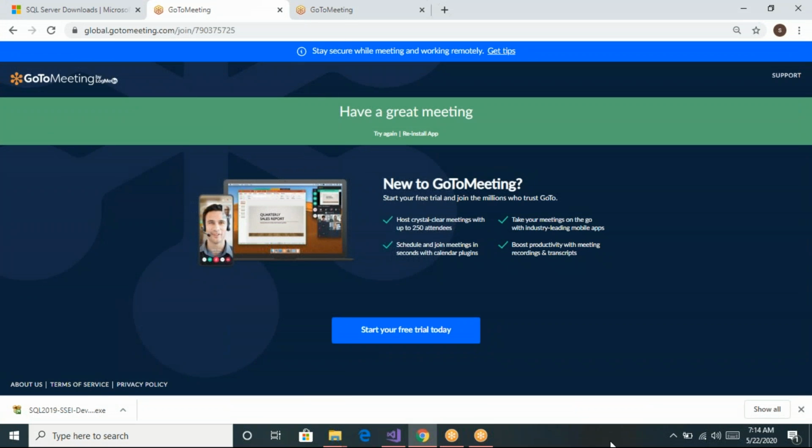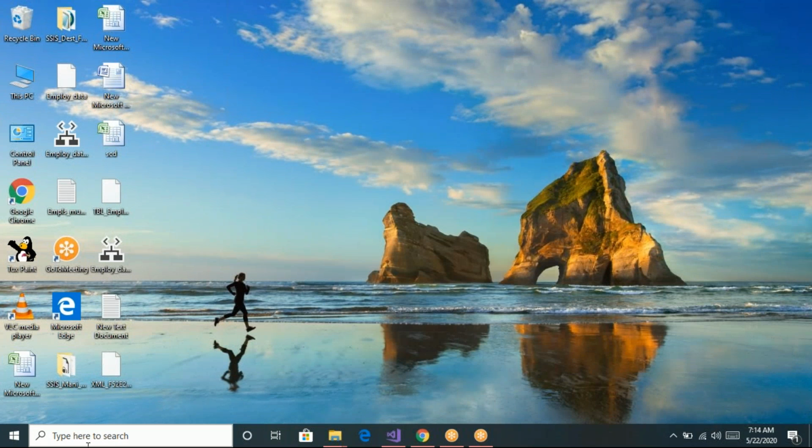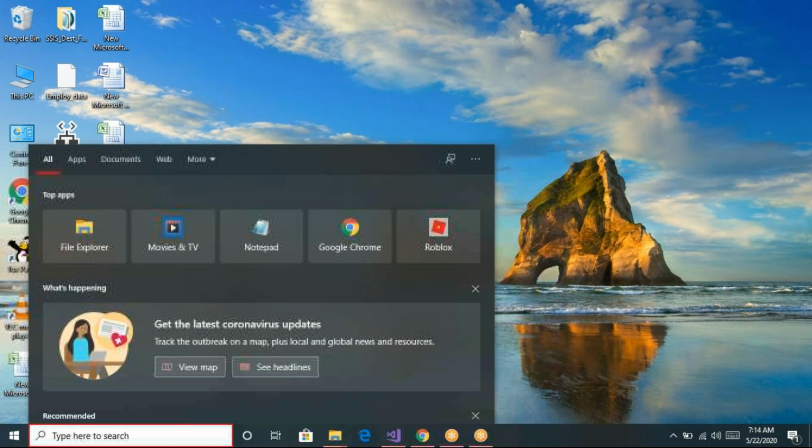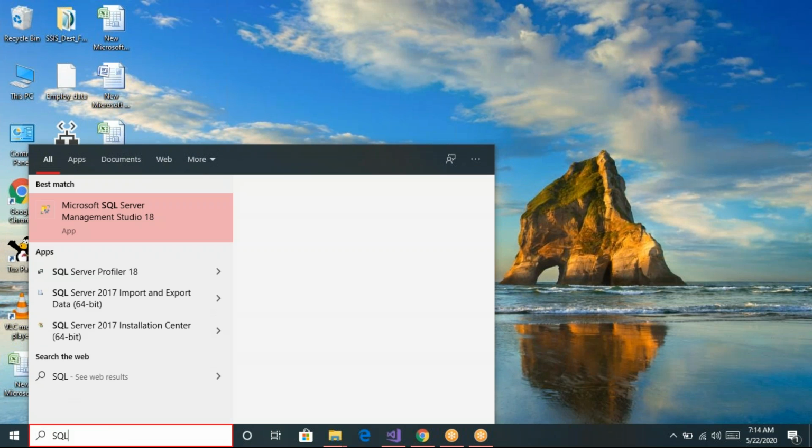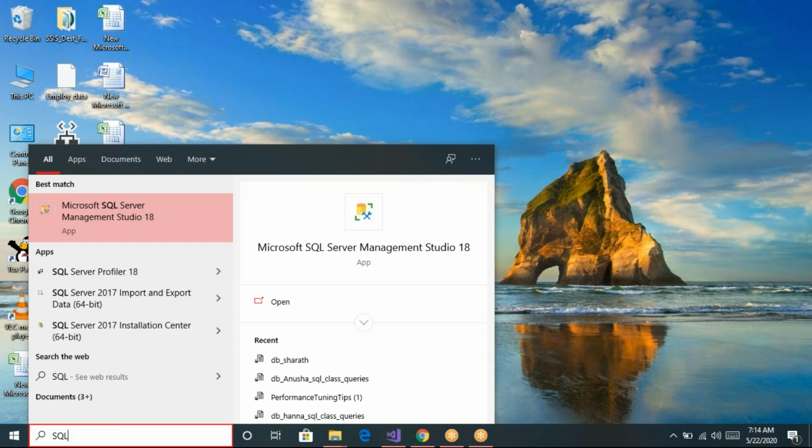In the search window, let us search for SQL Server Management Studio. Now you can see this app is shown in your computer once installation is done. Once you specify SQL, you can see this is the Management Studio app. Now let us double click on it.